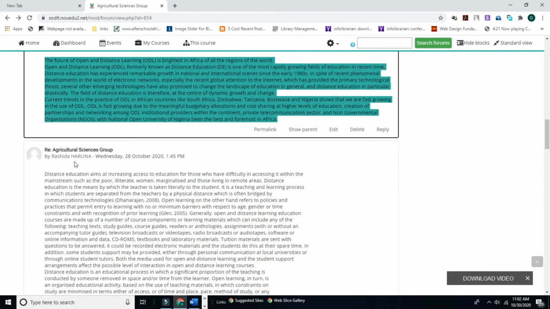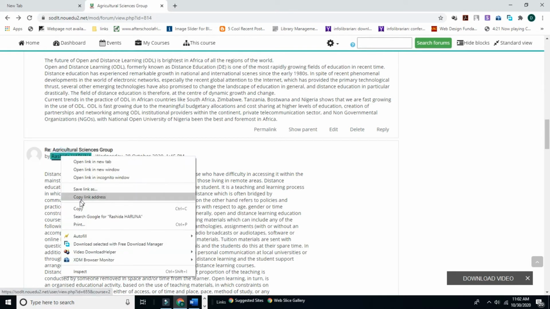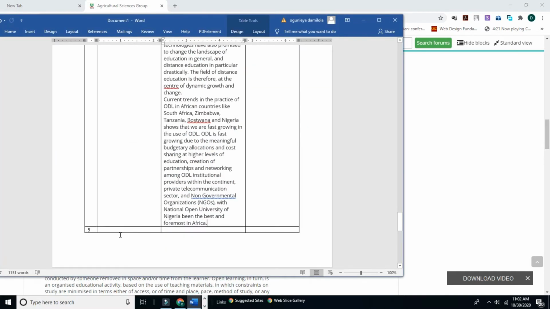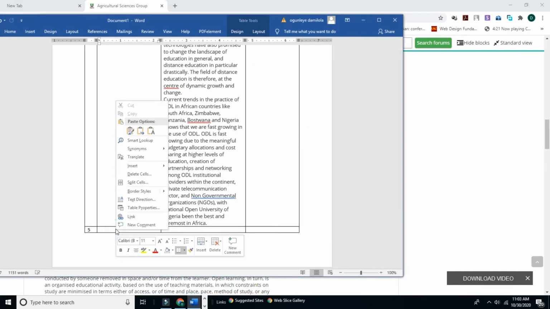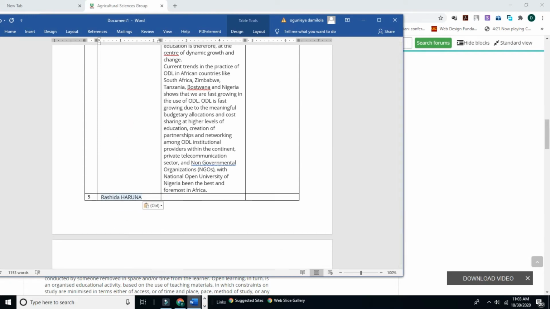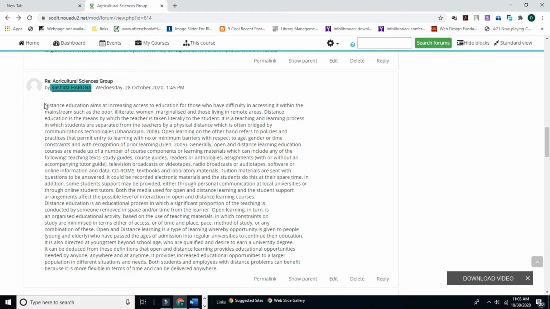Let's go back again. You know, I made a table for like 5 people here. We have Rashida Aruna. Copy. Paste it here. Good. Let's go back and get the contribution from Rashida Aruna.